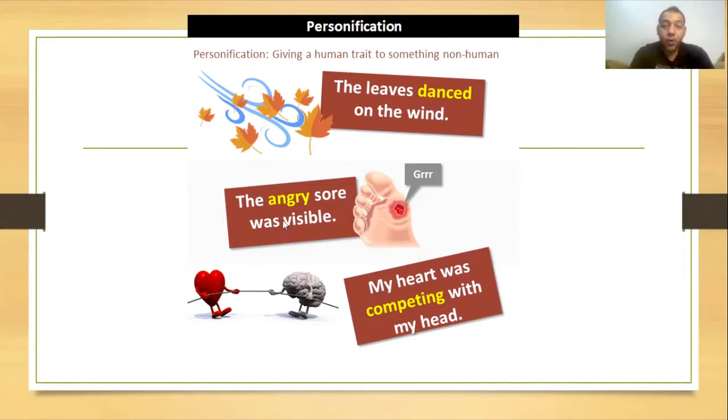The angry sore was visible. Angry, can you imagine? My heart was competing with my head. The heart and the head, they compete, describing them as if they are people, guys. Two persons competing together. So this is also personification.